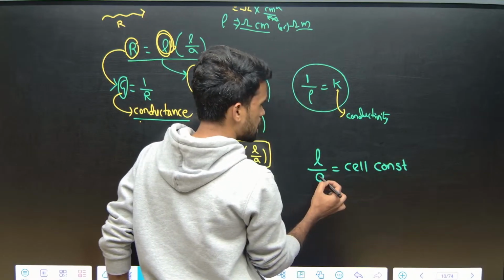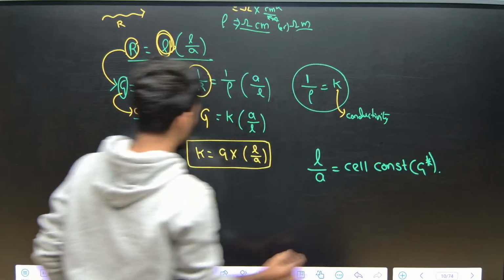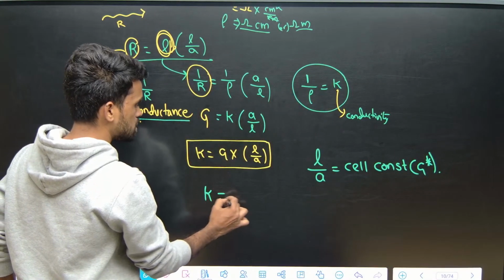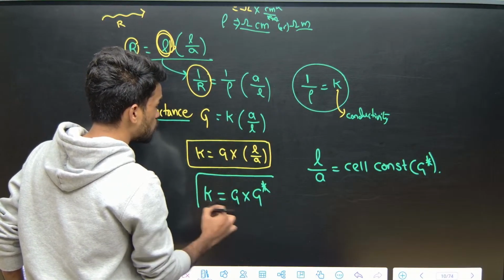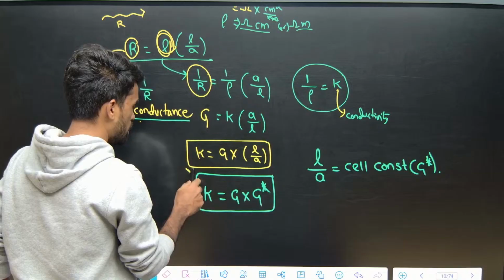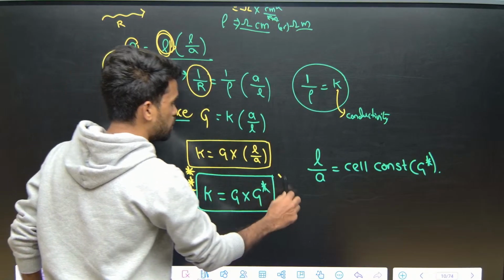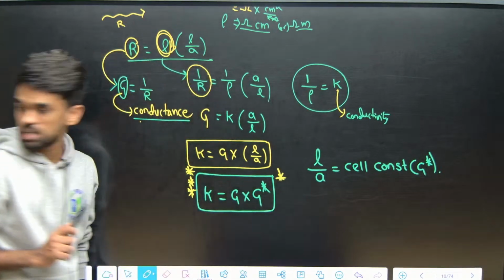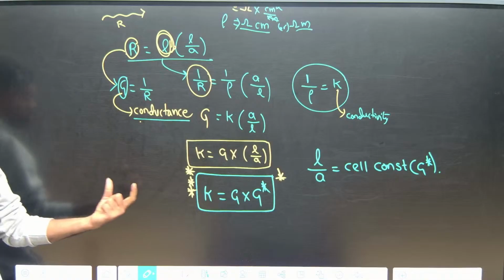Now the cell constant, let us indicate with the symbol G star. So that's it, we got the final equation, K is equal to G into G star. Yes, this is an equation you need to remember, and there are many questions asked in NEET, JEE and EAPCET from this particular relation itself. Let me show you a few questions related to this equation.